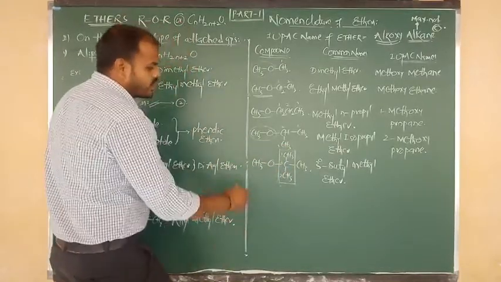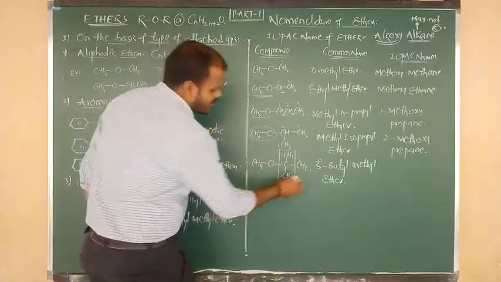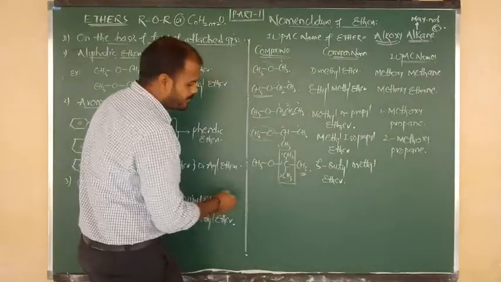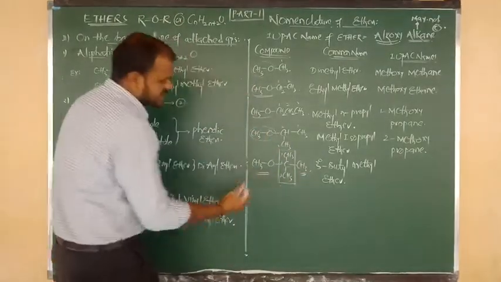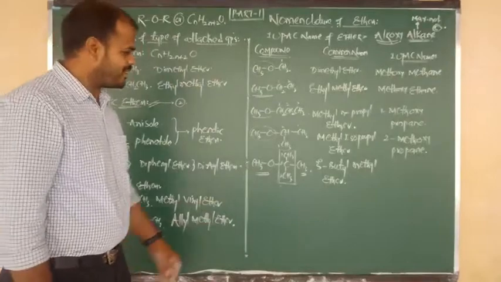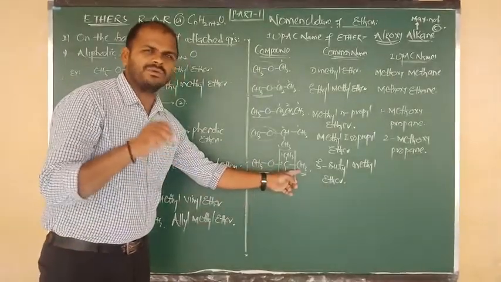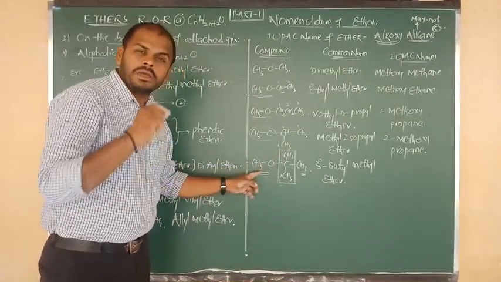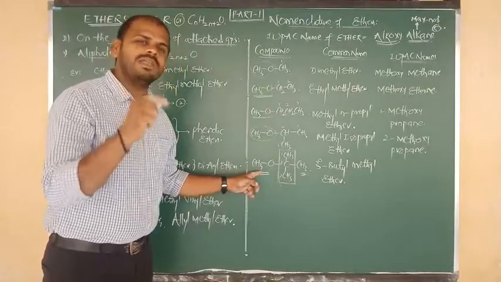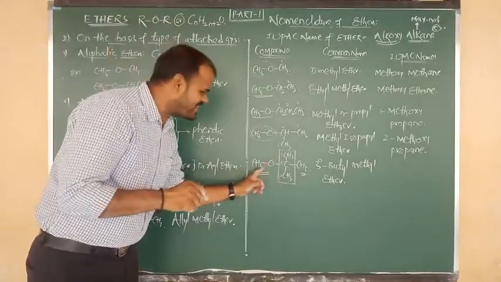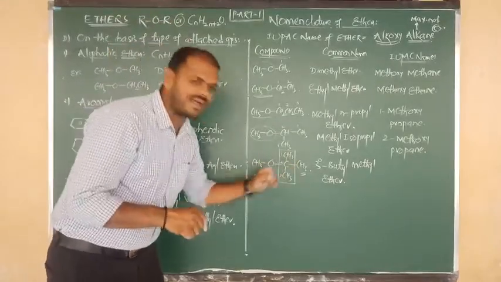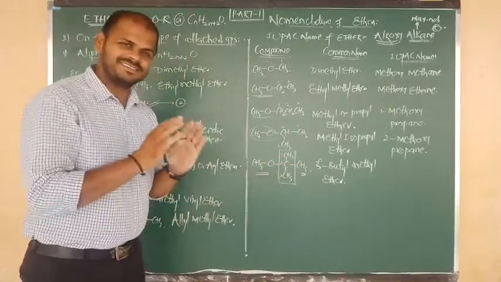Good. So totally how many side chains are there? One methyl side chain is there and one more methoxy side chain is there. Methyl is METHY, and methoxy is METHO. O will come first. So 2-methoxy and 2-methyl propane. Understood?